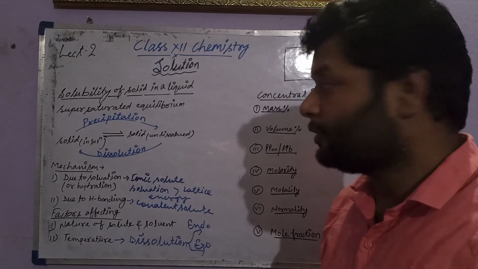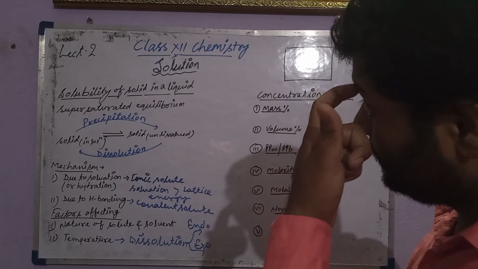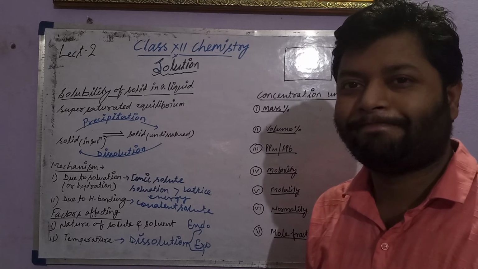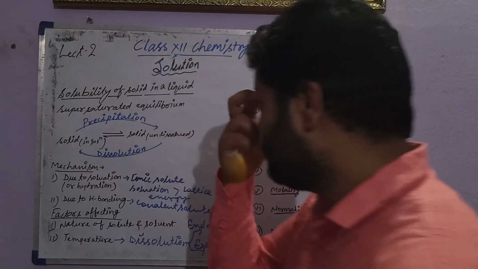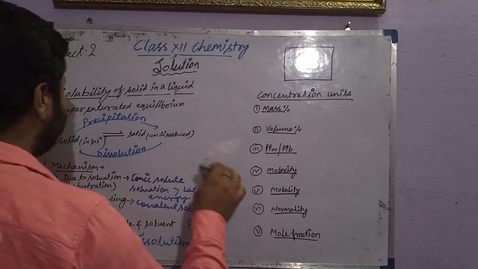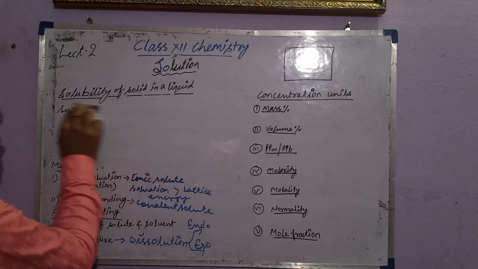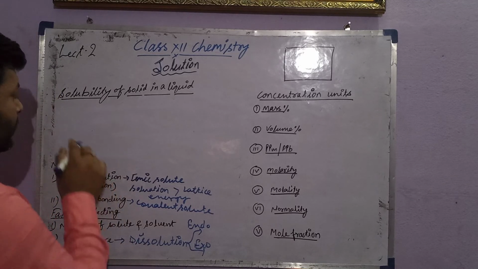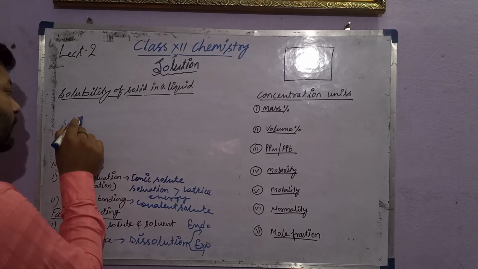I'm making some space to show you, so for example, let me show this. Dissolution process: there are two different cases.